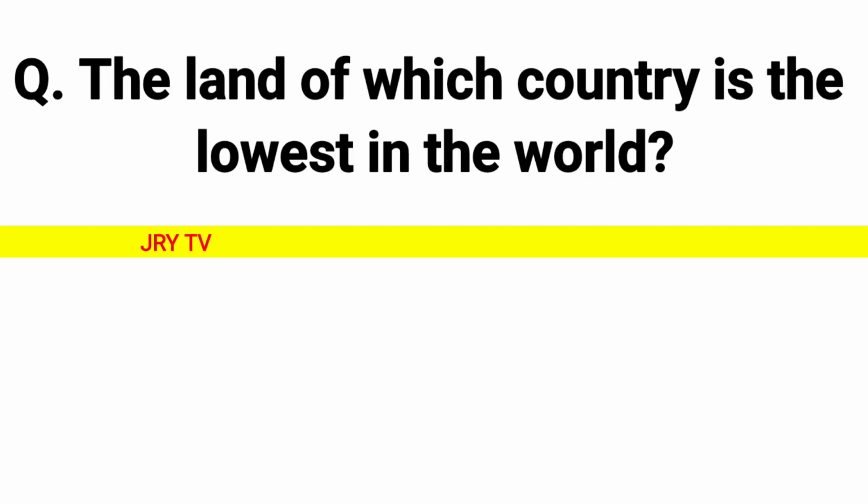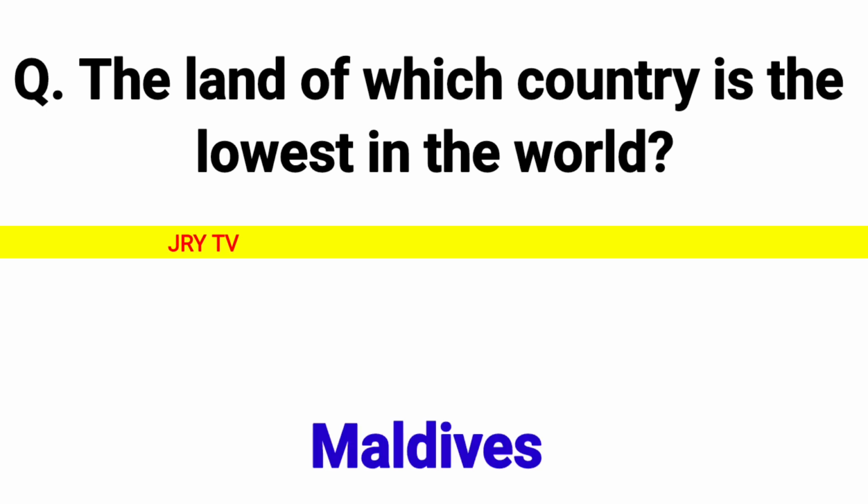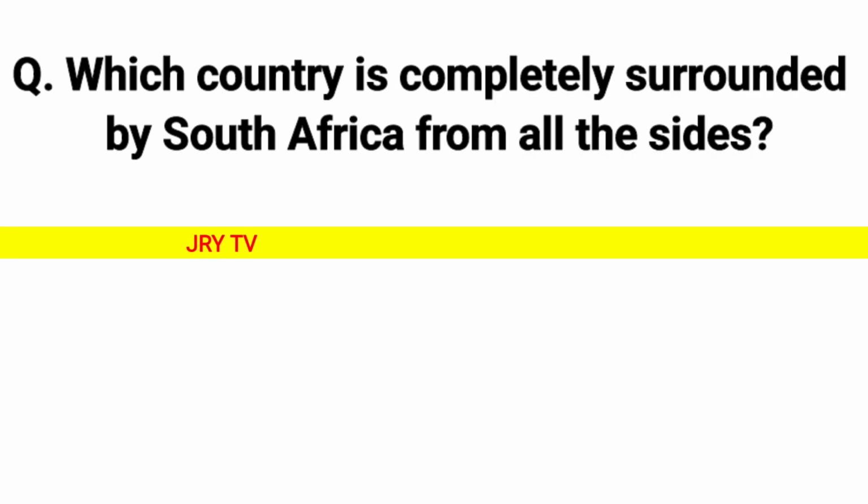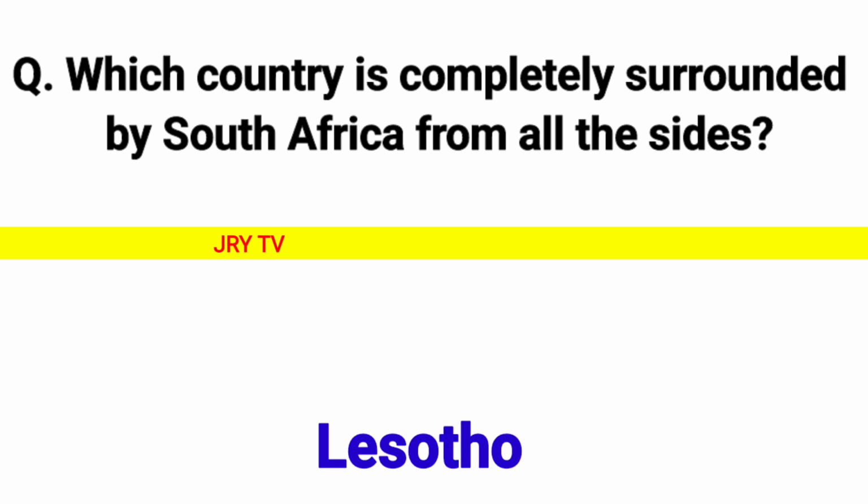Question: The land of which country is the lowest in the world? Answer: Maldives. Question: Which country is completely surrounded by South Africa from all the sides? Answer: Lesotho.